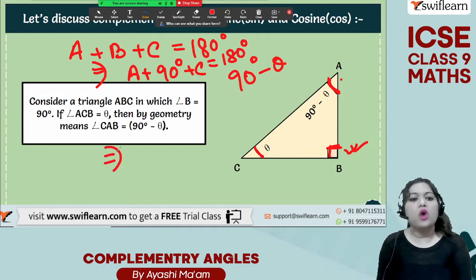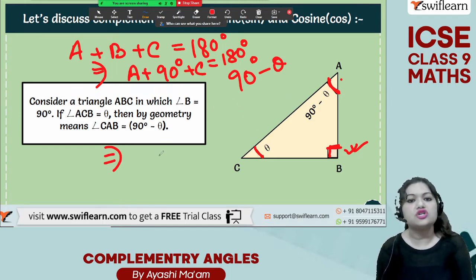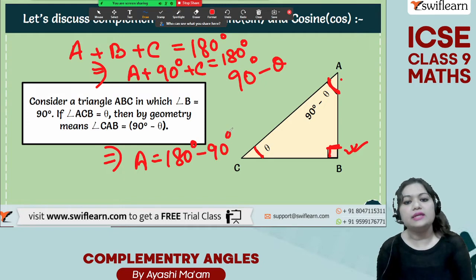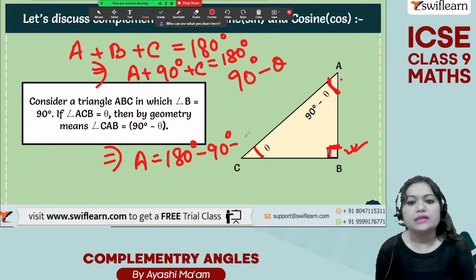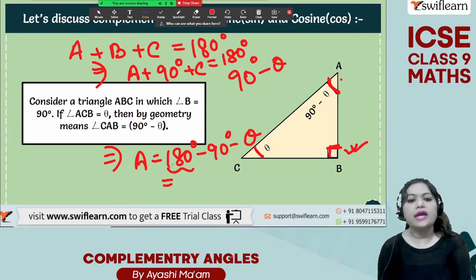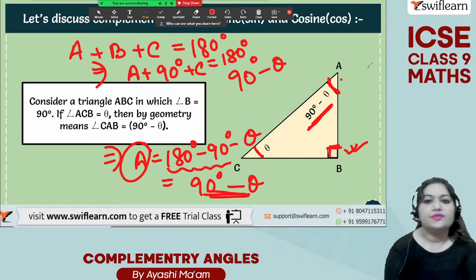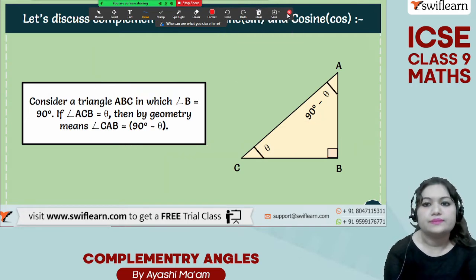Angle C measures theta. So A equals 180 degree minus 90 degree minus theta. 180 degree minus 90 degree is 90 degree minus theta. So A is 90 degree minus theta. This has been done over here.